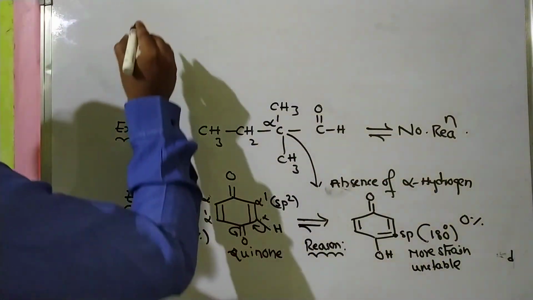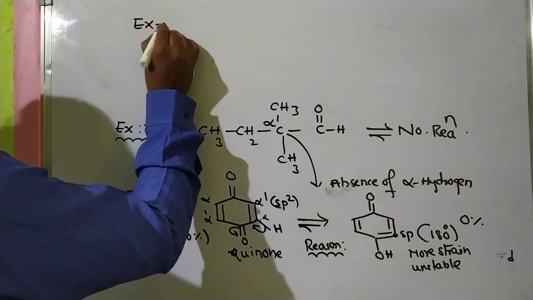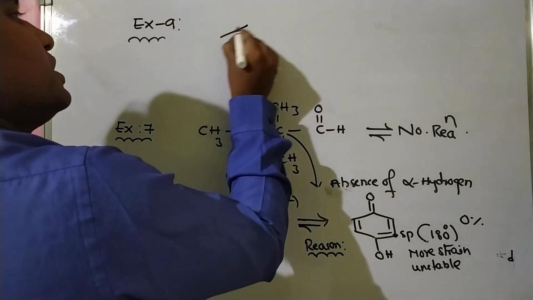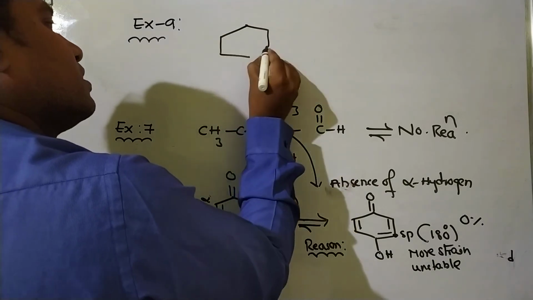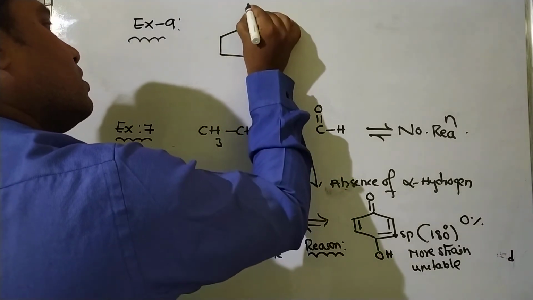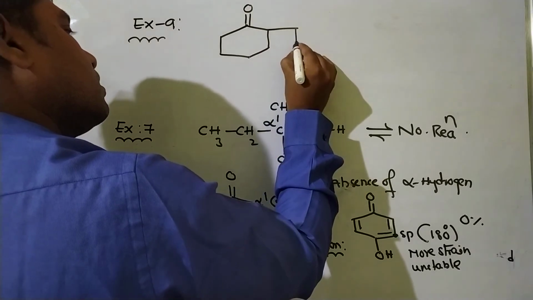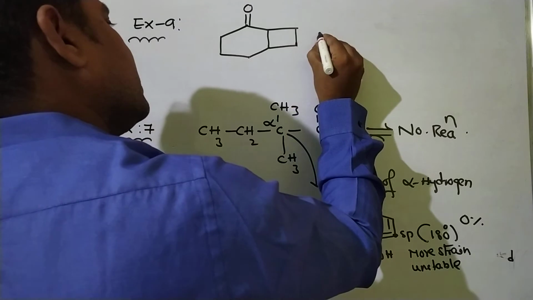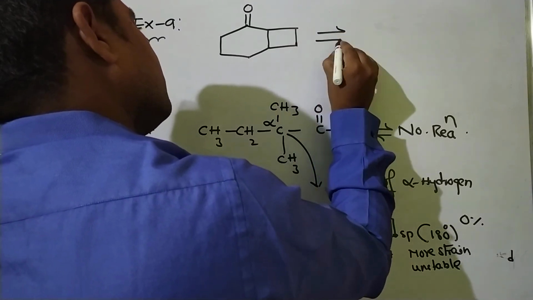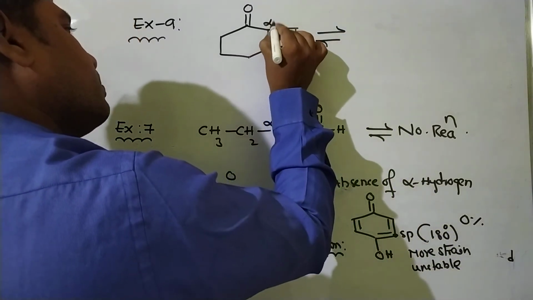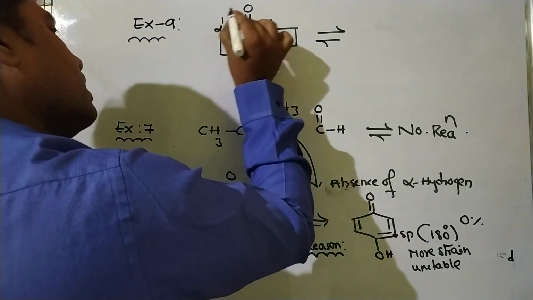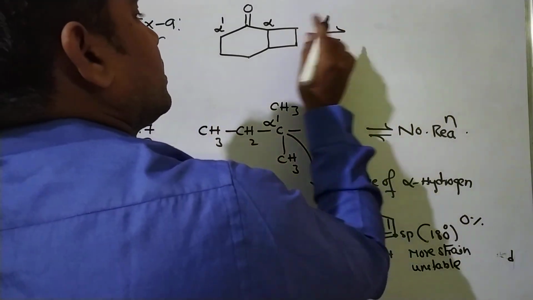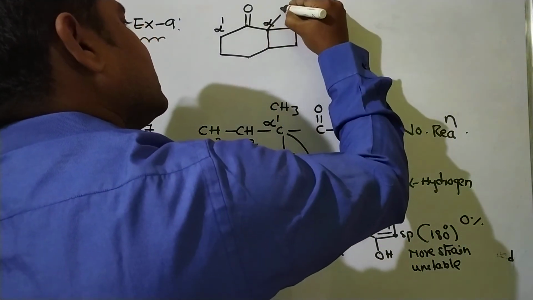Next, example 9. One molecule is given, a cyclic ketone system. This is alpha, this is also alpha dash. Here also one hydrogen atom is there.